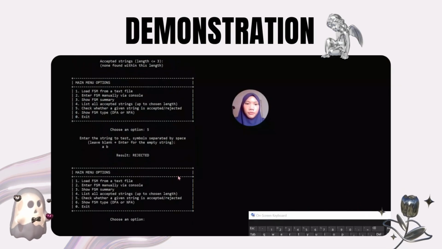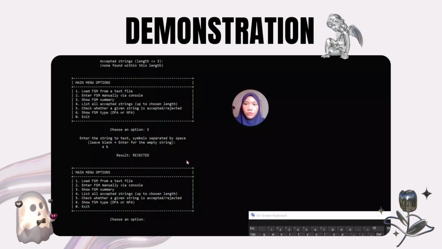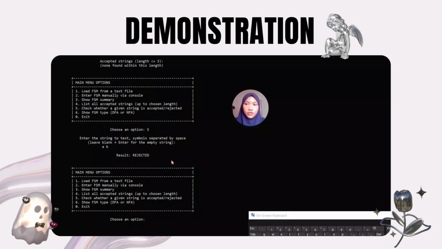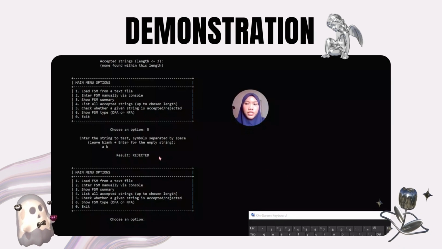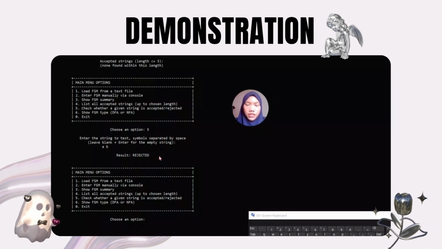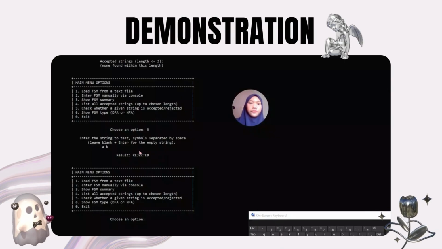the program will process the input symbol by symbol following the transition rules from the start state until the end of the string. Since the machine does not end at the final state, which is S2, so the system will display rejected.